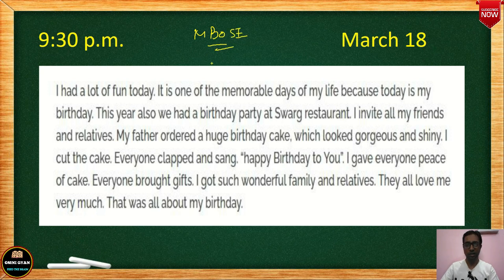I mean the one that is given in your English grammar and composition textbook, but I don't find this format very proper actually. Since it is given in your book, that is why I'm using it. Here, left hand side you write the time, right hand side you write the date, then you have the main body. Dear diary, good night, your name below, those things are not important here because it is not there in your book.